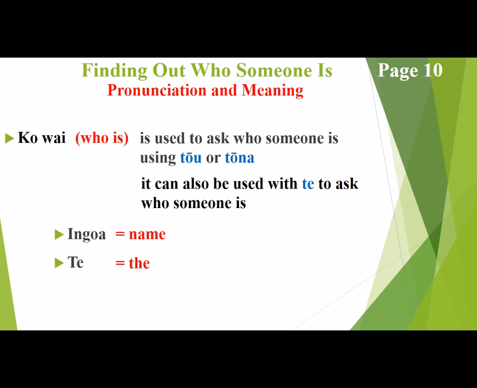So all this information is at the top of your workbook and on page 10, lesson 7. And tōku is used to say who my name is. So we mentioned earlier that tōku is my, which means in these sentence structures it'll be used to say who my name is. Okay, tōku.